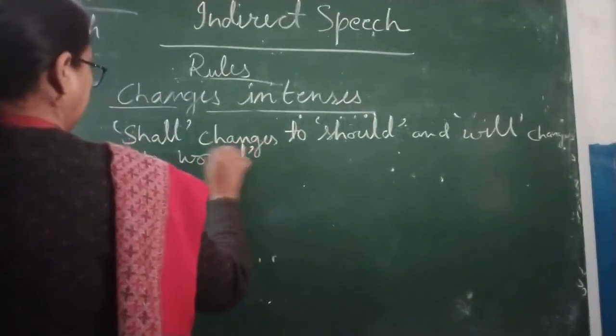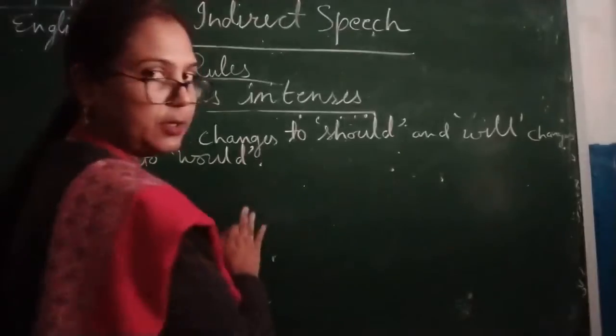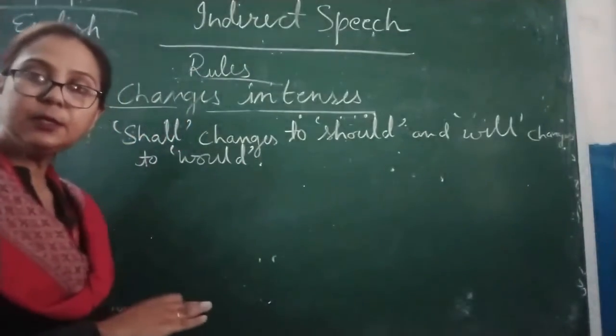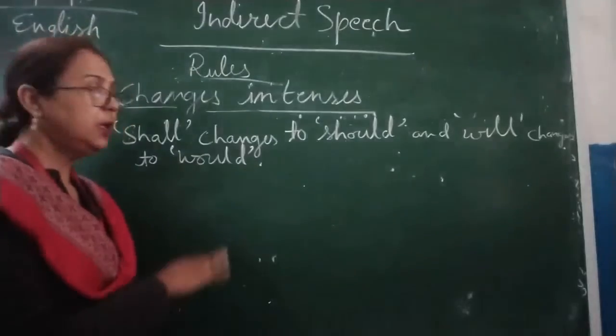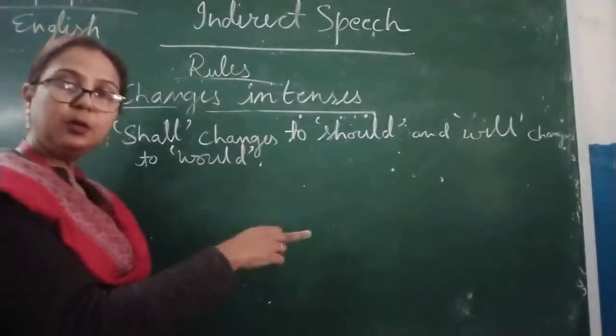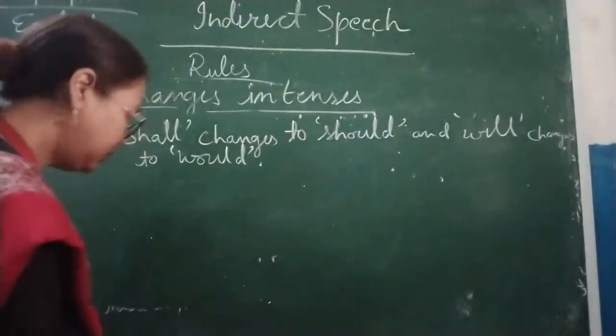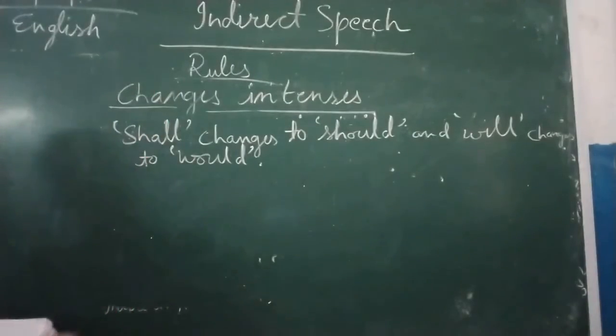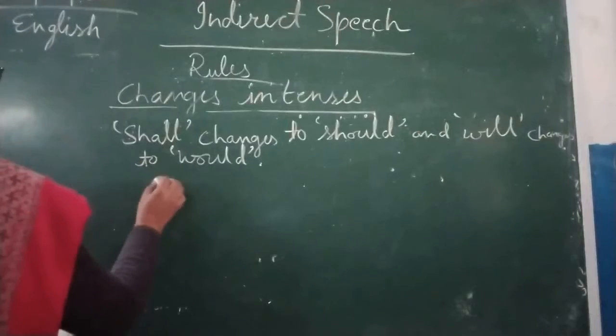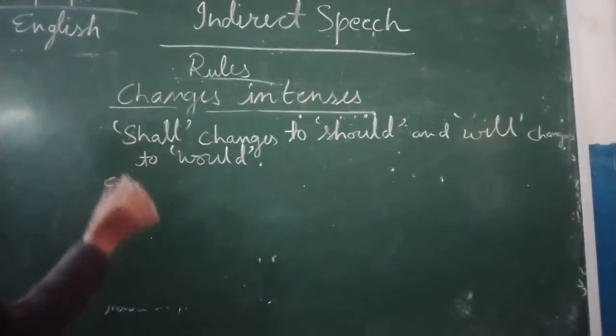Simple thing, no complication is there. May become might, can become could. Now here shall become should and will become would. Okay. Now children, now here I will give you few examples for shall.